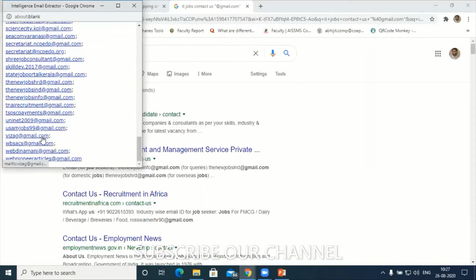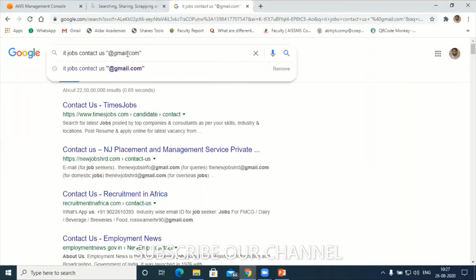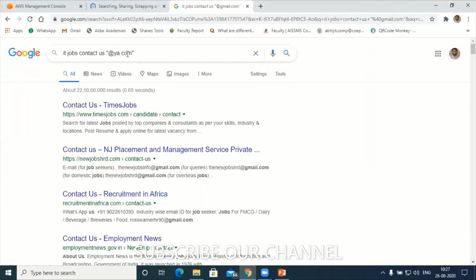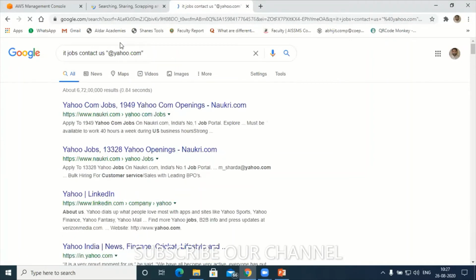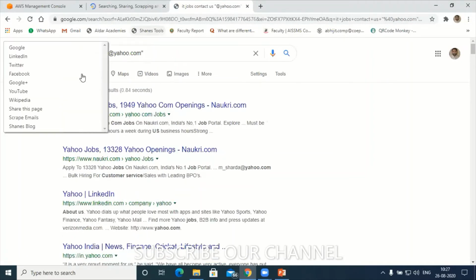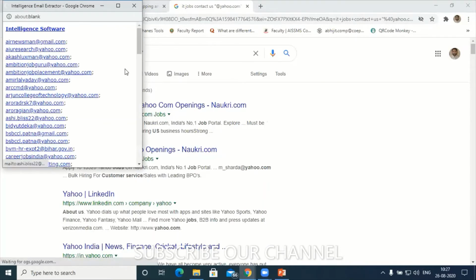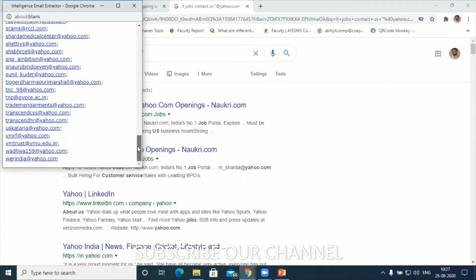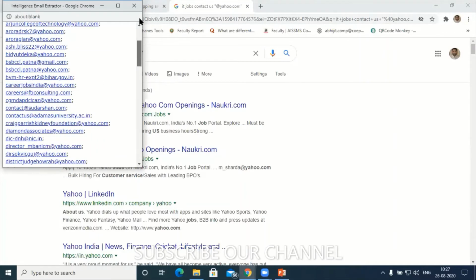In the same way, after scrapping all the emails which end with Gmail, let's say I want to scrap the data which ends with yahoo.com. So let's say enter it. Again you go to Shane's Tools, again scrap emails. Now you copy, and you can see here all the emails are ending with yahoo.com. This is how we are scrapping the data, but we need to take care of the bouncing rate of these email addresses.